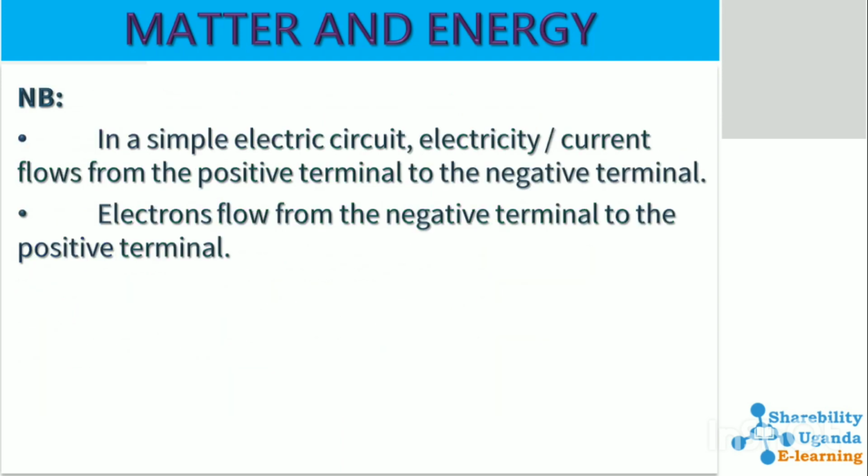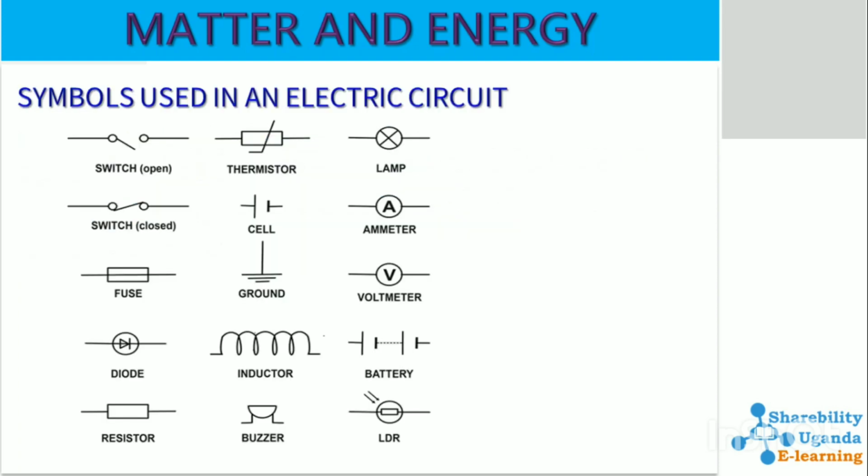In a simple electric circuit, electricity or current flows from the positive to the negative terminal. However, electrons flow from the negative to the positive terminal. Lastly, we can look at the symbols that are used in electricity or in an electric circuit.